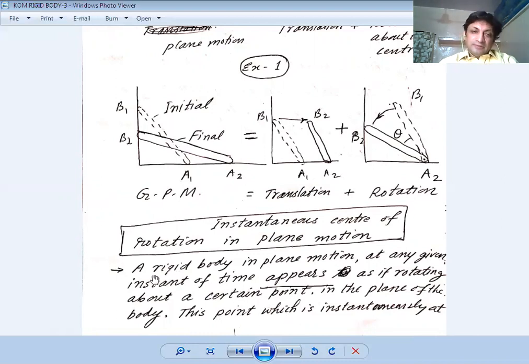So again, we will understand it. A rigid body in plane motion at any given instant of time appears as if rotating about a certain point in the plane of the body.